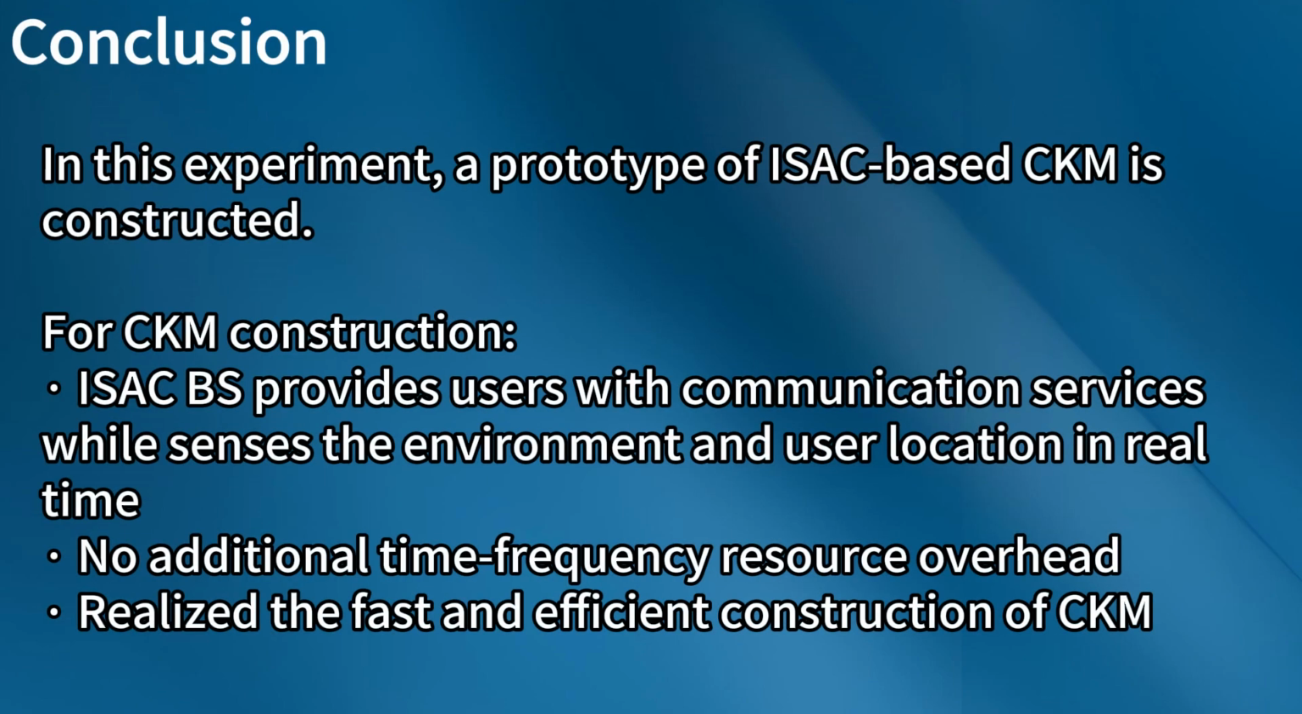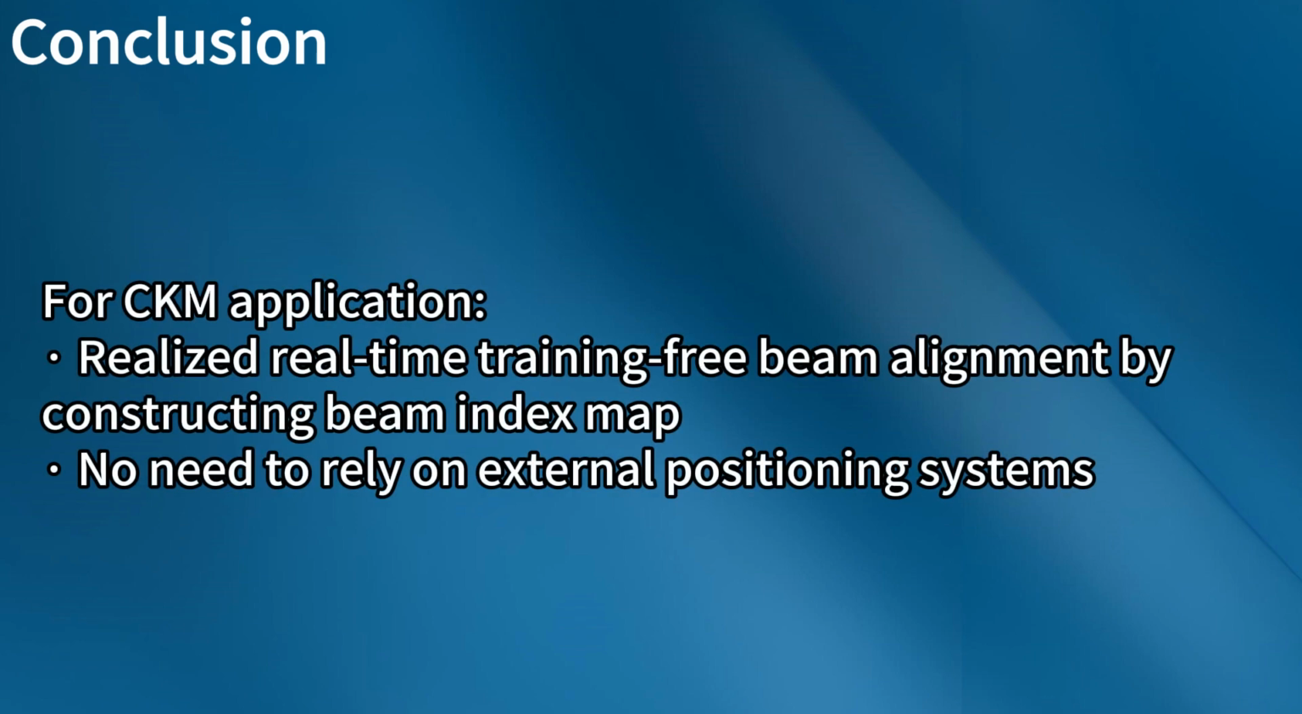In this experiment, a prototype of ISAC-based CKM is constructed. The ISAC BS provides users with communication services while sensing the environment and user location in real time, with no additional time-frequency resource overhead, realizing the fast and efficient construction of CKM. For CKM application, real-time training-free beam alignment is realized by constructing the beam index map, with no need to rely on external positioning systems.